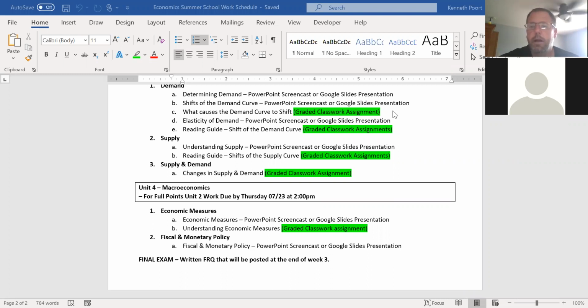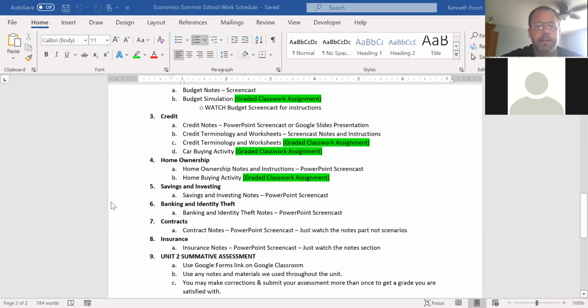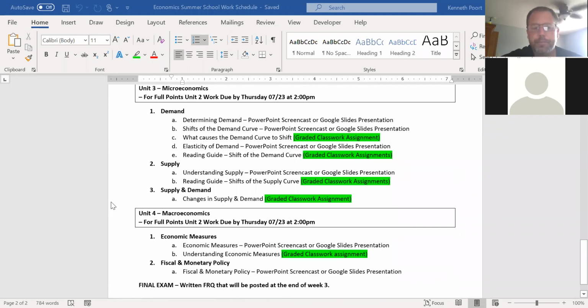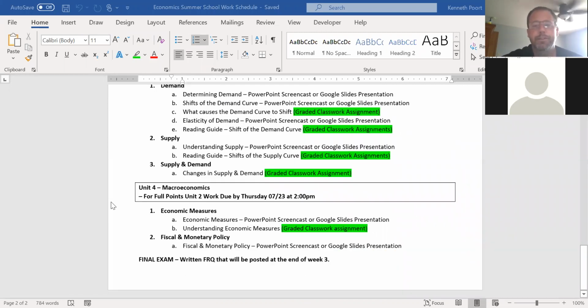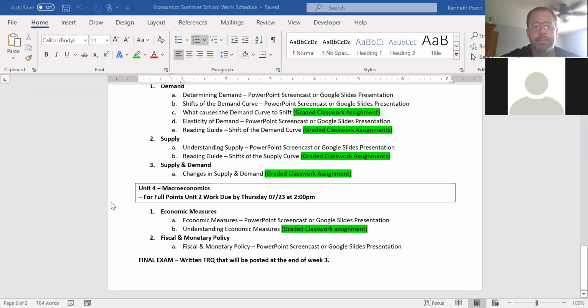All right, perfect. So everything that we've covered so far is on the outline. All highlighted green topics should be turned in by tomorrow at 1 o'clock at the latest for full credit. After 1 o'clock, you're going to be pushing the envelope as far as whether I'm going to see it in time to get it in the grade book before I submit final grades. So if you want it guaranteed to count towards your final grade, you've got to get it in before 1 o'clock tomorrow. All highlighted green assignments and assessments, okay?